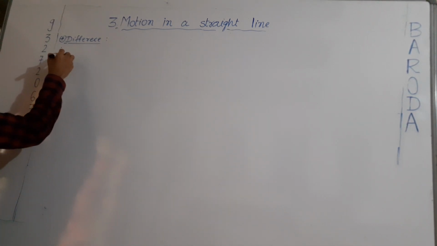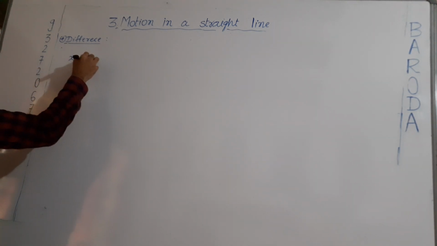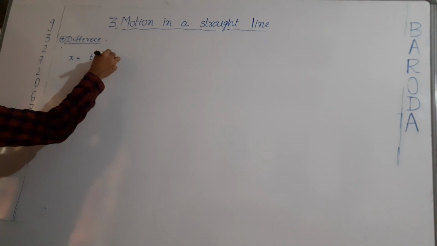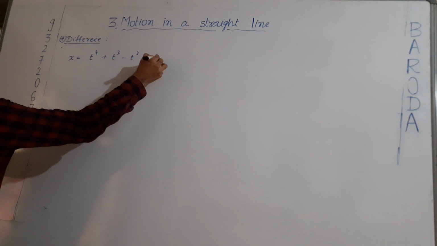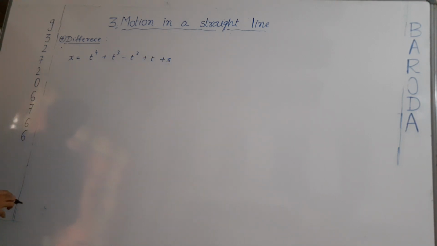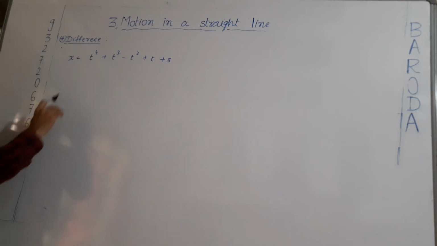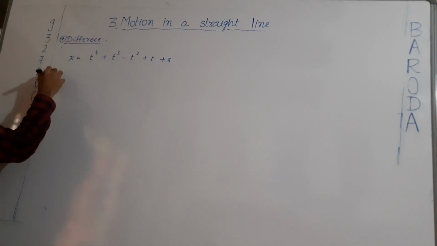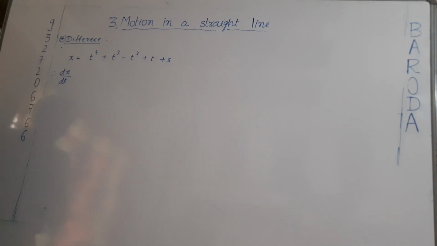Suppose x equals t raised to 4 plus t cube minus t square plus t plus 3. This is a given distance which depends on time. If we want to find out the instantaneous speed, then we will have to do the differentiation of x with respect to time, that is dx by dt.